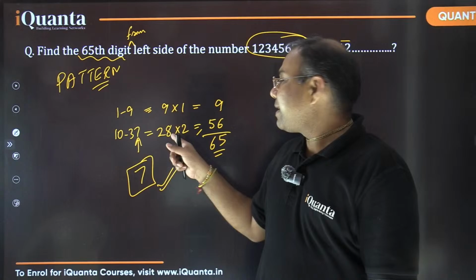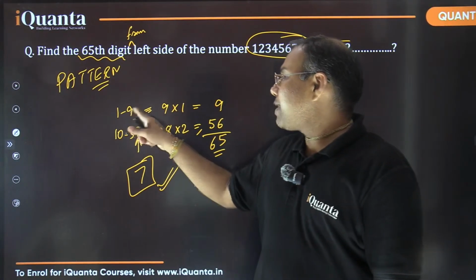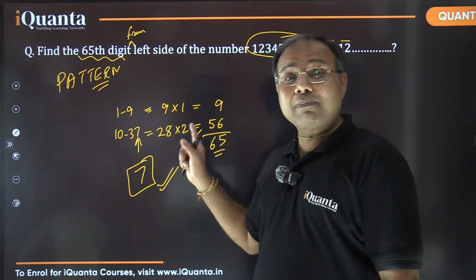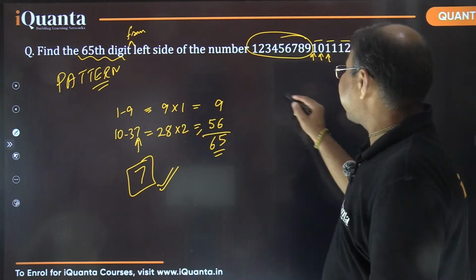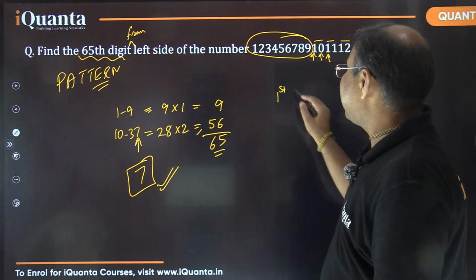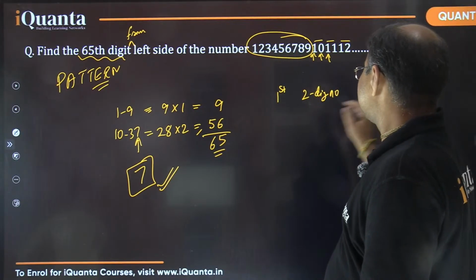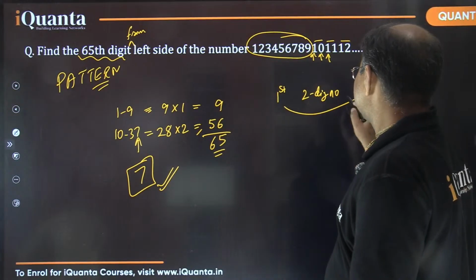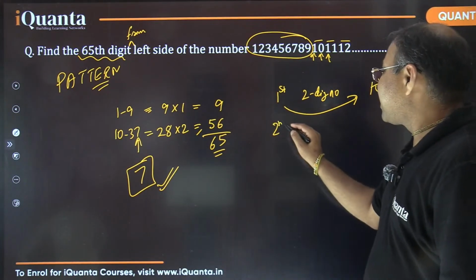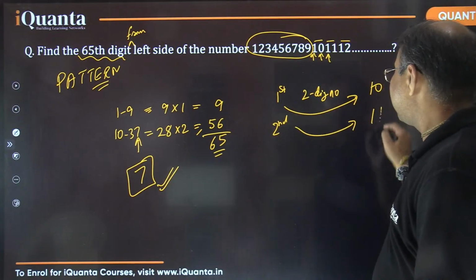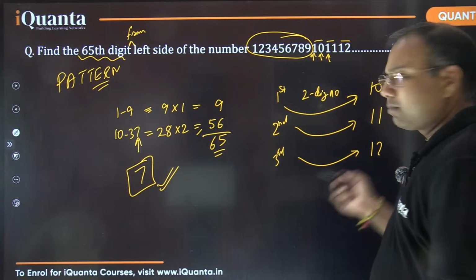Now what is the 28th two digit number? How do you find that? After 9, the 28th two digit number would be 28 plus 9, that is 37, right? What is the first two digit number? It is 10. Yes or no? Yes. What is the second two digit number? It's 11. What is the third two digit number? It is 12. Isn't it simple?